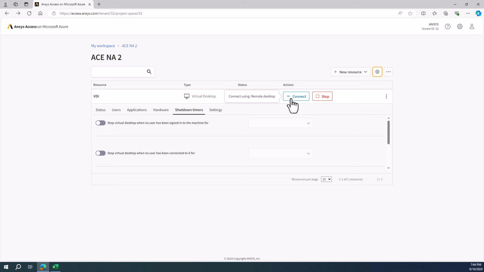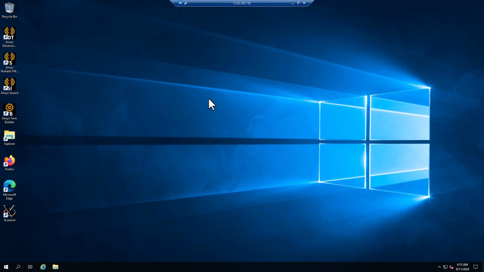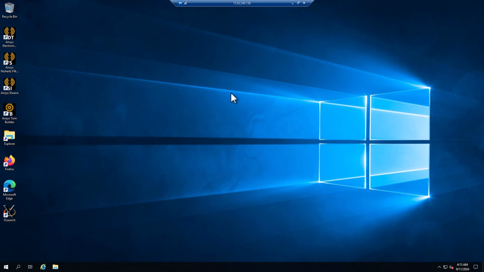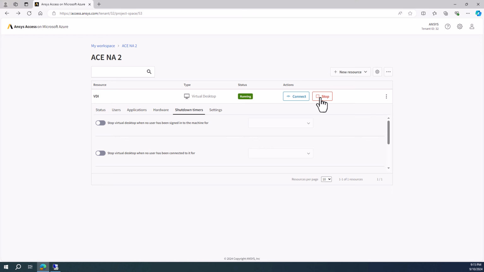If you'd like to install software, click Connect to connect from RDP. A small RDP file will be downloaded. Run the file to connect. After connecting, you will see a Windows desktop. The Ansys applications are installed here, and you can now install any third-party apps you wish. When you want to shut down the machine, do not shut down from the Start menu. Go back to Access and stop the VM here.